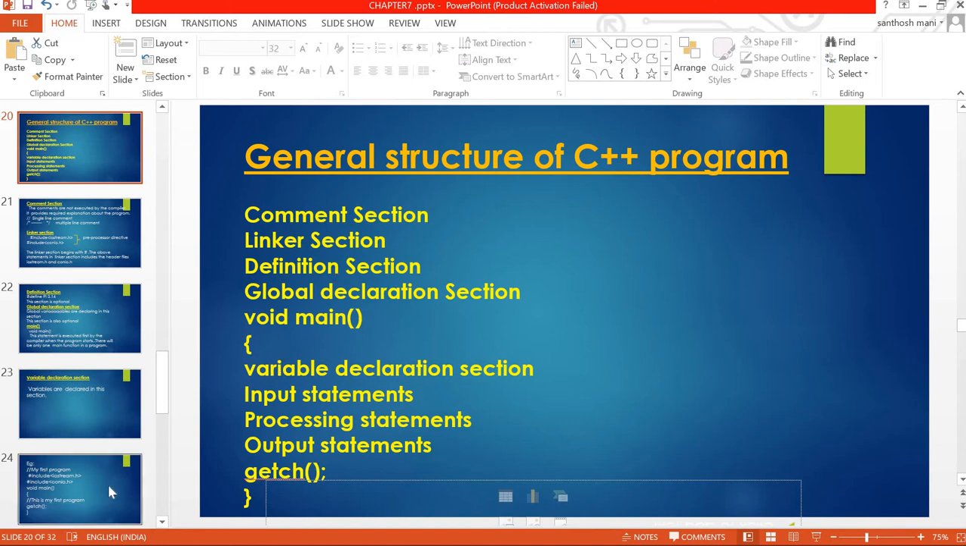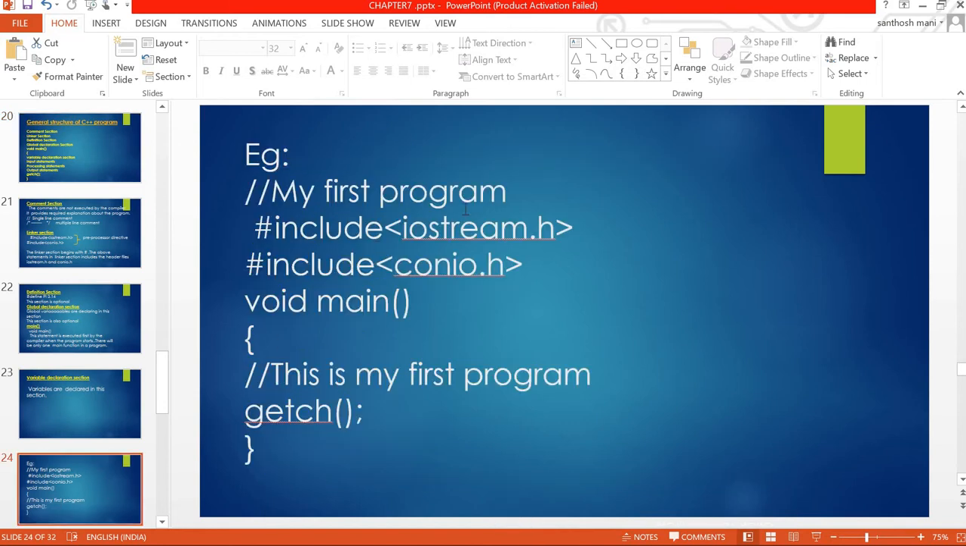We can consider one example. See, first comment, one comment statement. This is a single line comment, that's why / my first program, then hash include preprocessor directive or linker section. First comment section, then linker section. In linker section, we are including the header file iostream.h and conio.h.